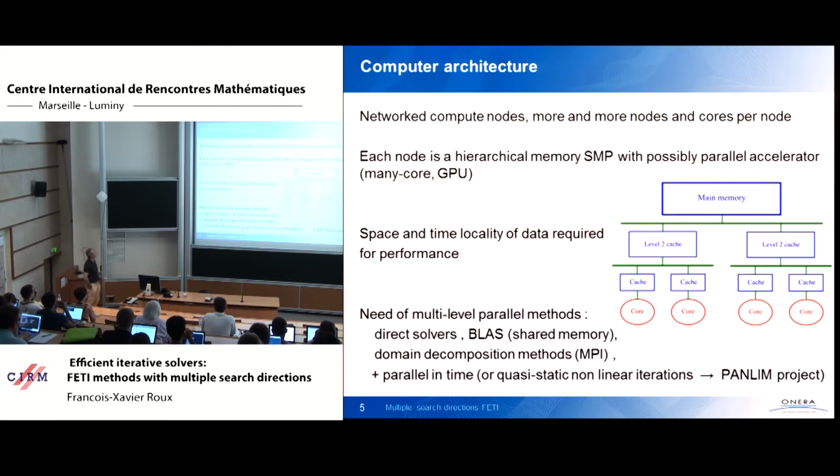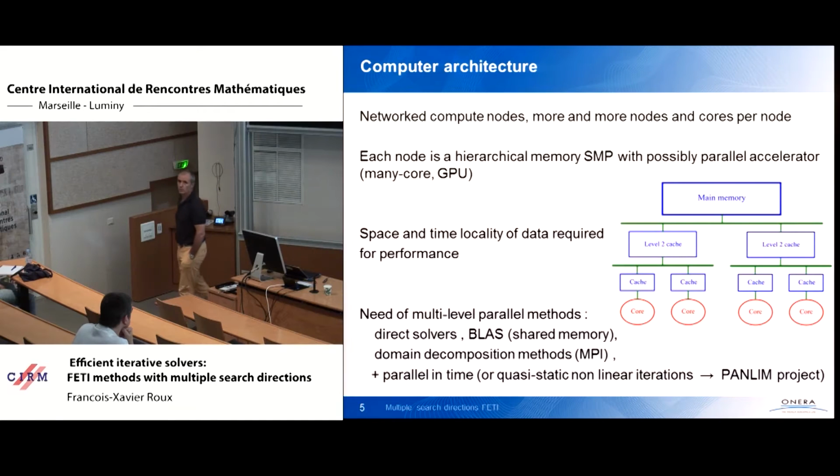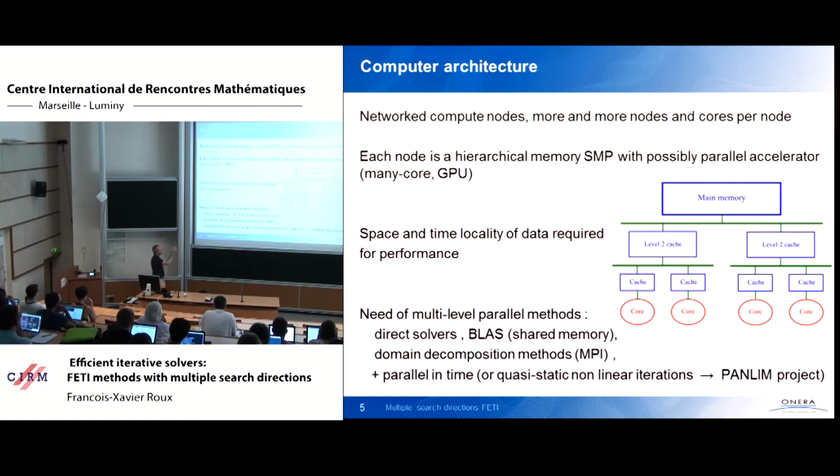As you know, scientific computers now are more and more parallel, with more and more compute nodes and with more and more cores inside the compute nodes, eventually with accelerators. But nevertheless, at the compute node level, you have some kind of memory hierarchy, so shared memory with multi-level cache systems. To be efficient, you don't only need to be parallelizable in terms of dependency, you need to have data space and time locality.